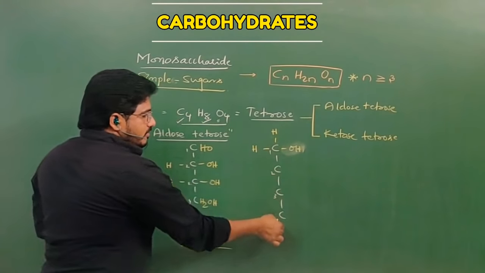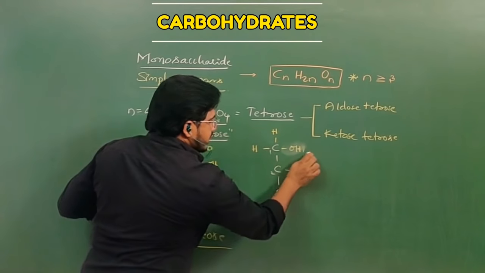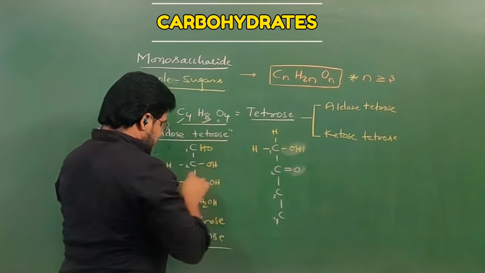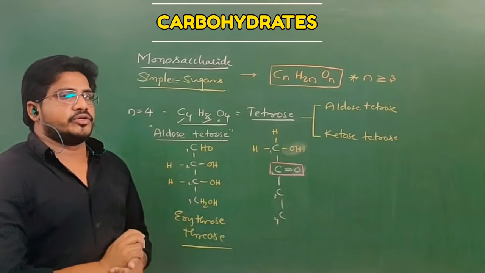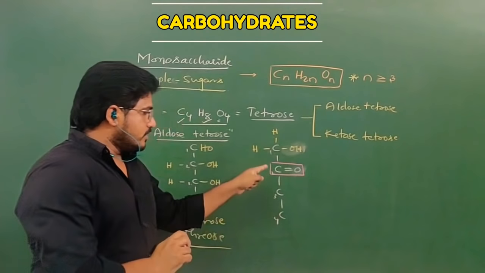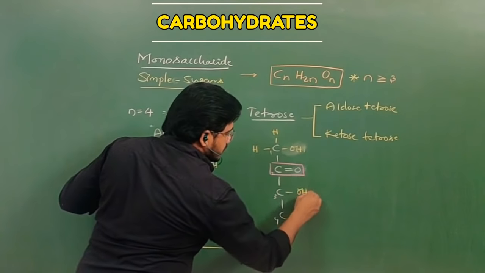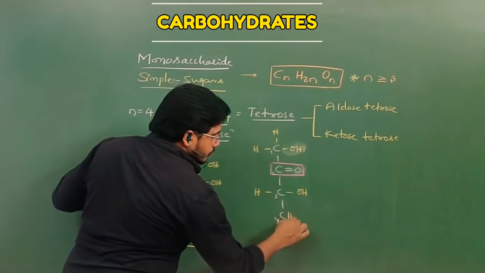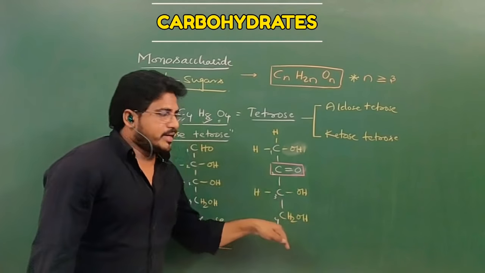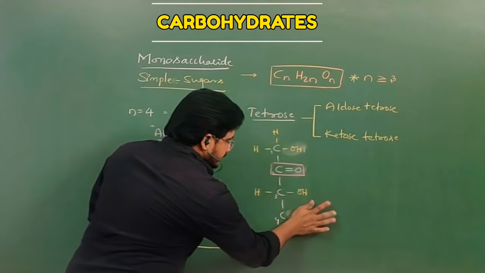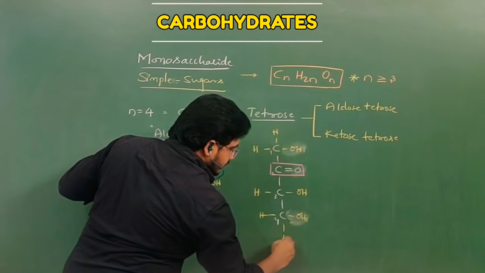Now the number of carbons is 4. The second carbon should be OH, sorry, it is a ketone group, so a double bond O. This is a very important thing. In the case of a ketose sugar, any kind of ketose sugar, C double bond O should be present, and that should be at the second carbon. Very important. The third one is OH and another side is H, and the fourth one is CH2OH. This CH2OH can also be written like this: one side H, another side OH, terminated with H.